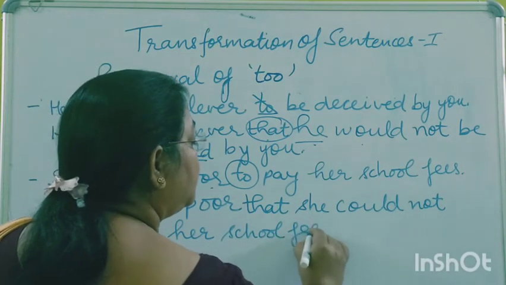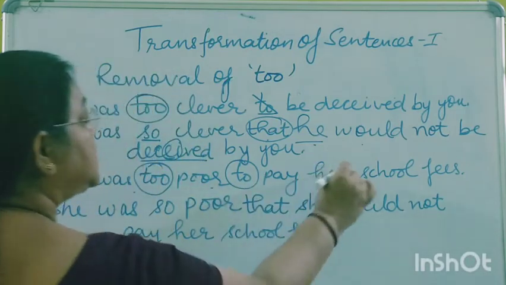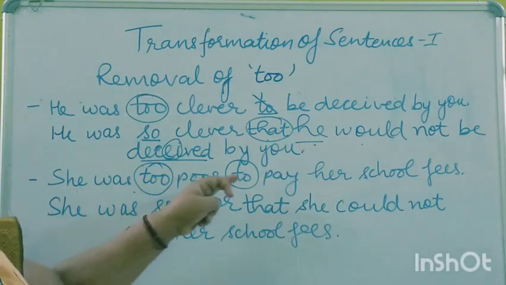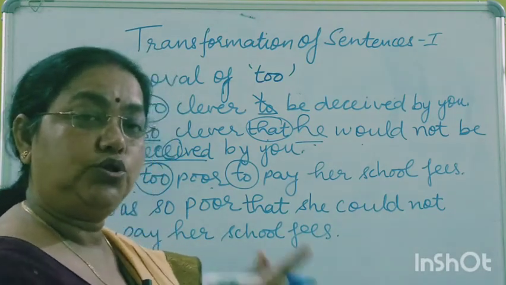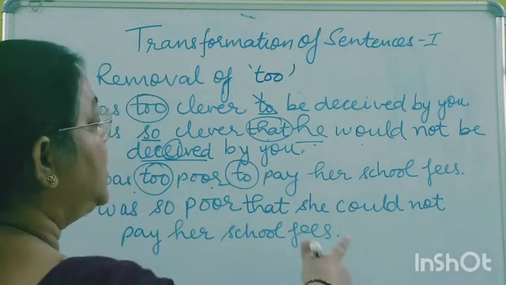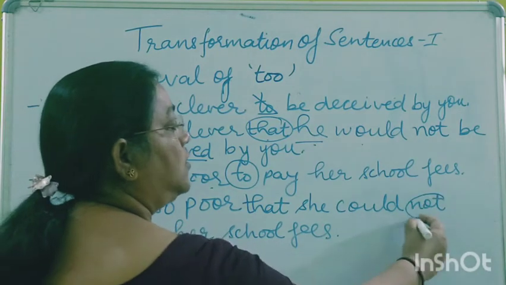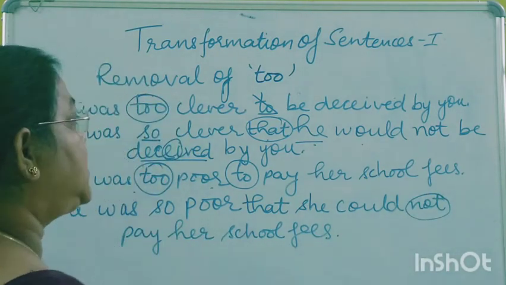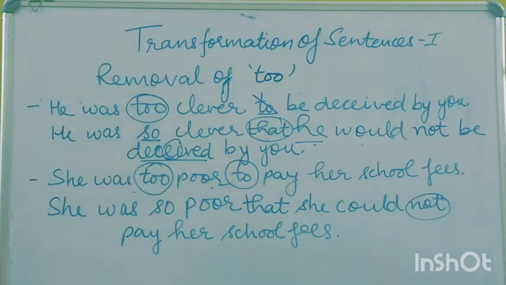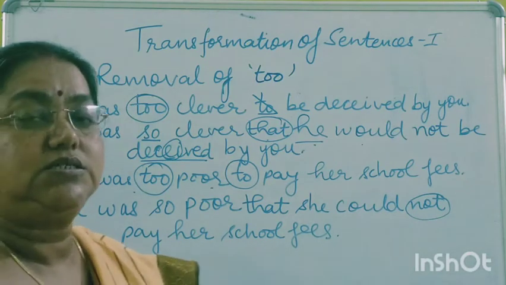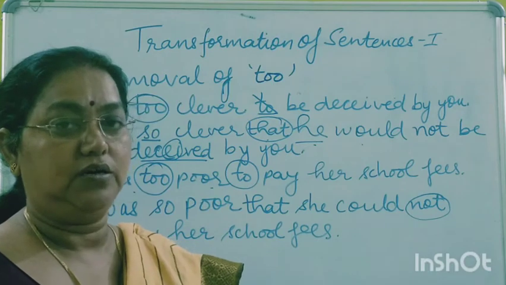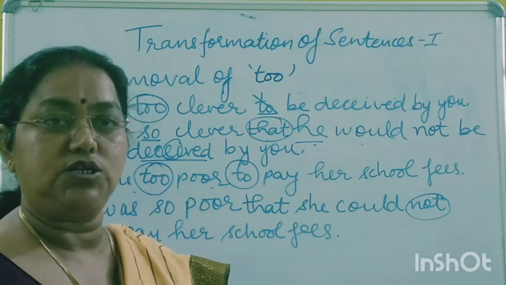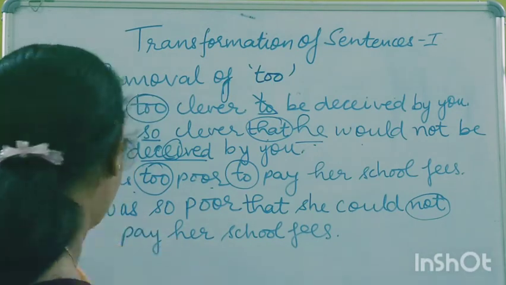Because the sentence which we have taken is positive, it is not having any negative word. So the transformed sentence is having the negative word "not". So these things you have to take care of while transforming a sentence having "too": after removing "too" we add "so that".